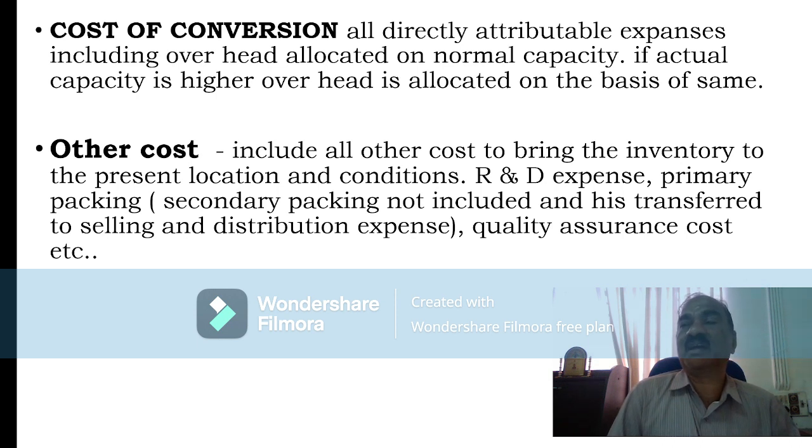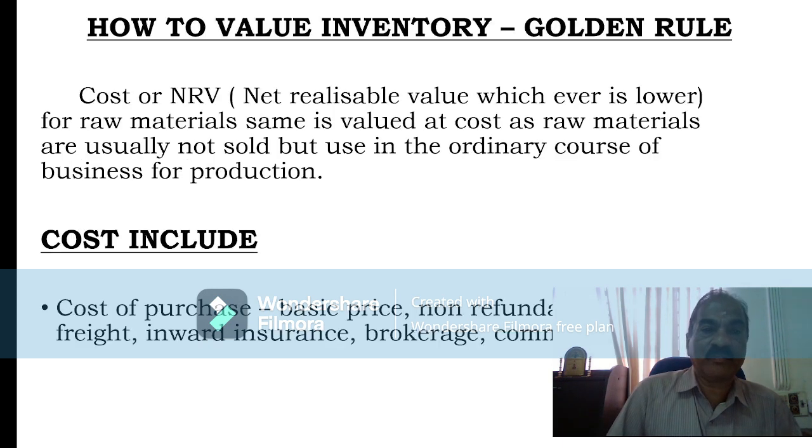Net of commission, whatever you will get while that item is sold, that is net realizable value. Then cost. Cost means three costs are there. Procurement cost, cost of purchase. Cost includes three items: cost of purchase, cost of conversion, and other cost.